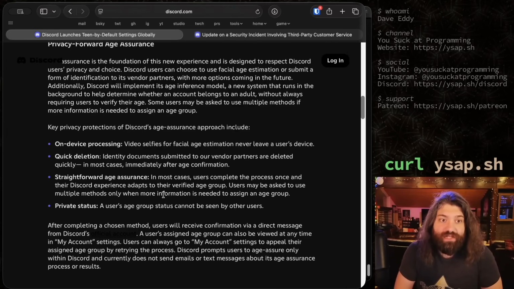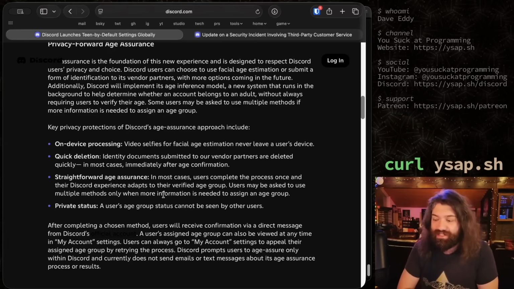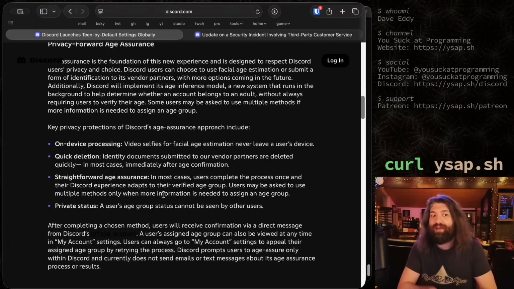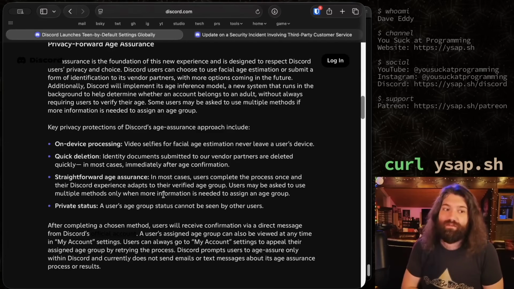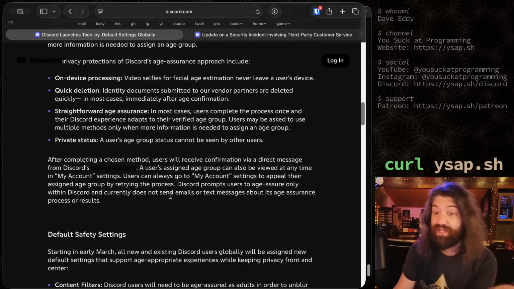Private status. A user's age group status cannot be seen by other users. Awesome. That's not sarcasm. I mean, that's awesome. If I were to make a video game analogy, there is an ELO that is hidden. I can't see it. I can't see my MMR. I can't see my hidden ranking, my hidden age according to Discord. Discord has its idea of how old I am, and Discord has its idea of how old my friends are, and we can't see that about each other. Cool. I mean, it'd be fun to see that, but I understand why they would keep that private. I think it's a good thing to keep it private.